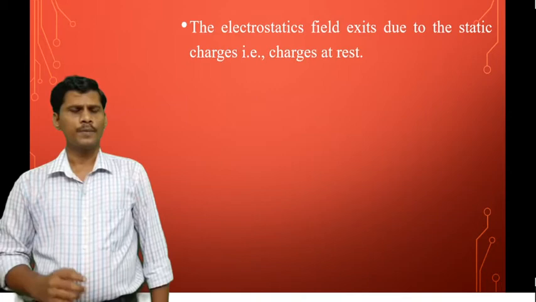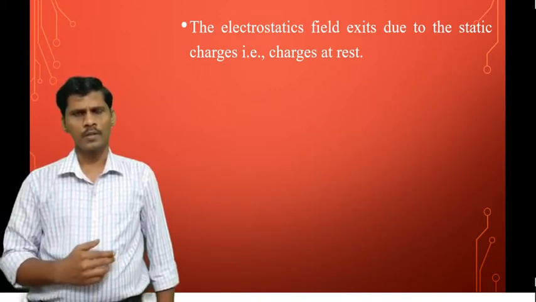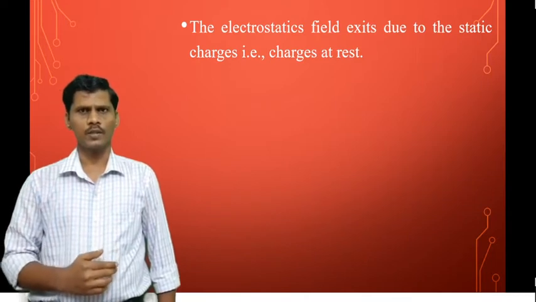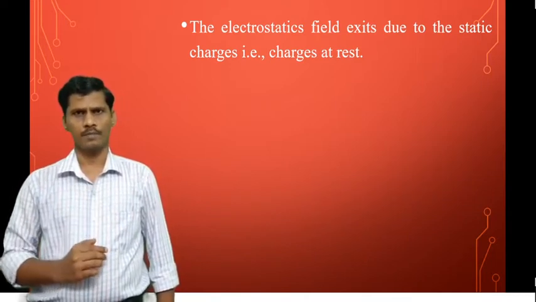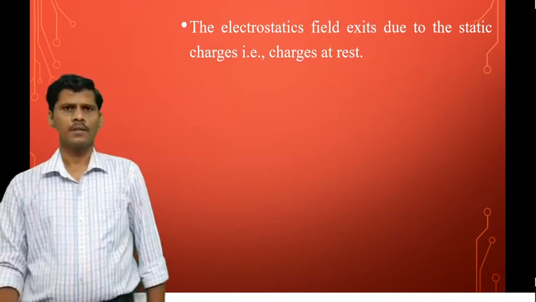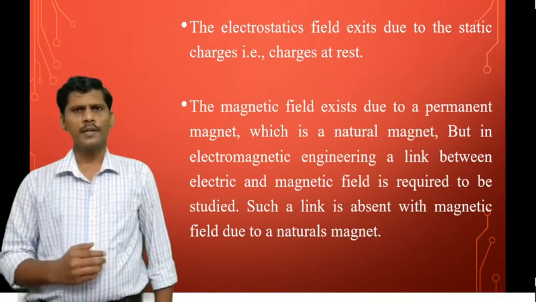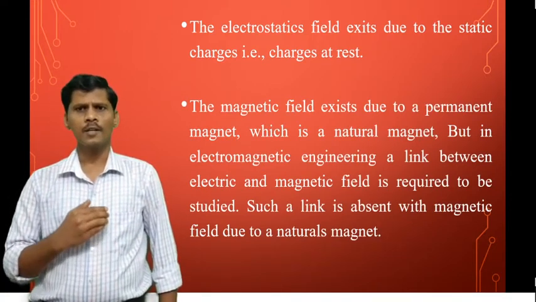Electrostatic field exists due to static charges, that is, charges at rest. Static charges mean non-moving charges. The magnetic field exists due to a permanent magnet, which is a natural magnet.